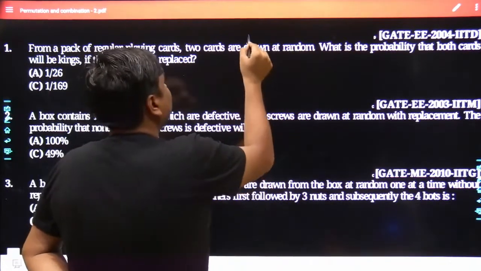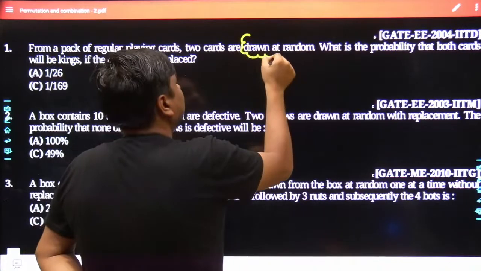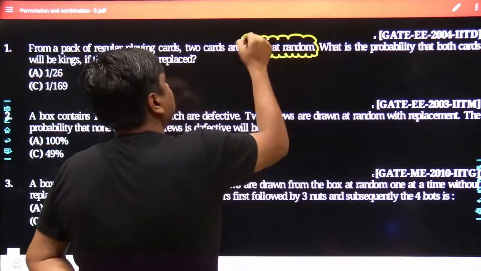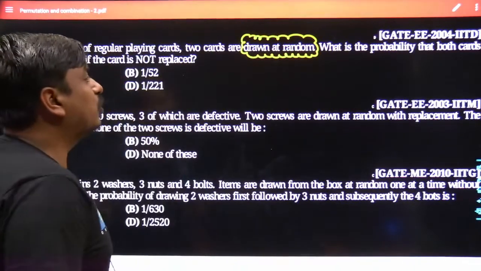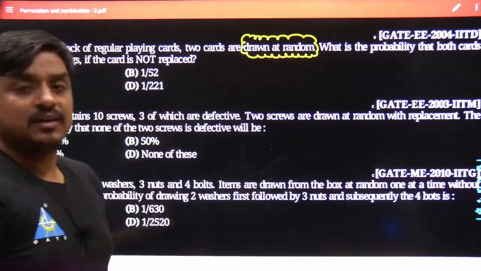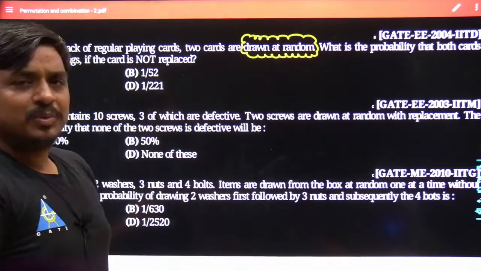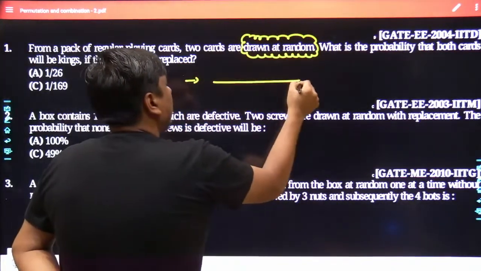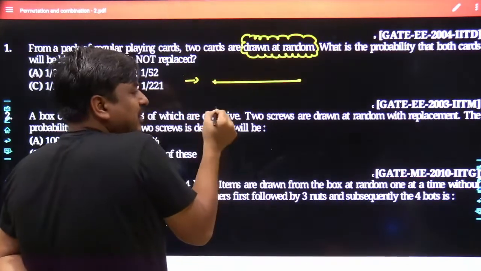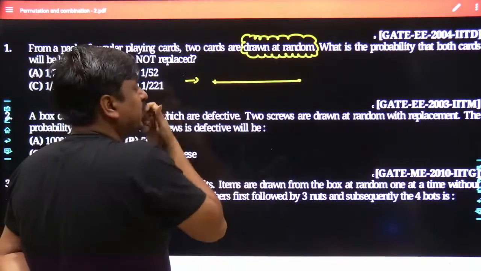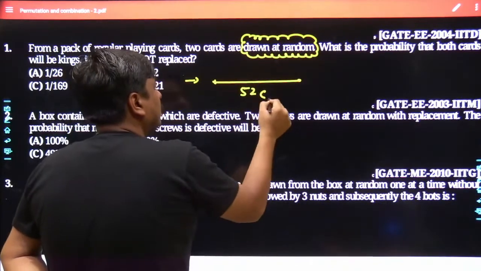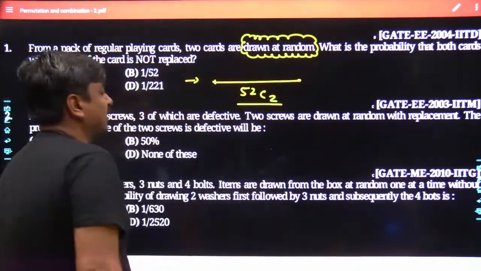Nowhere has it been written that the cards are picked out in succession one after another. That means both of the cards have been drawn simultaneously. May I know what would be its probability? First, we would see in how many ways the two cards can be selected from a proper deck of cards. How many cards do we have in a proper deck? 52. And out of that, two cards are being selected.